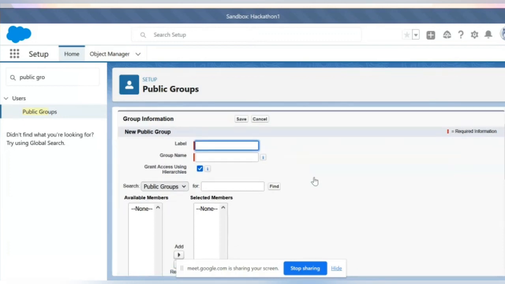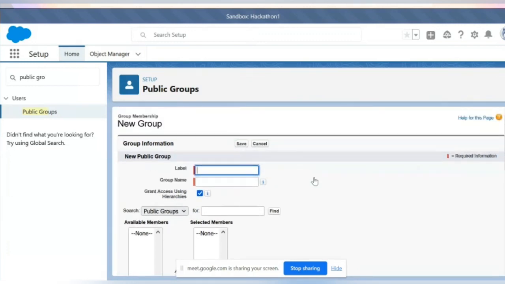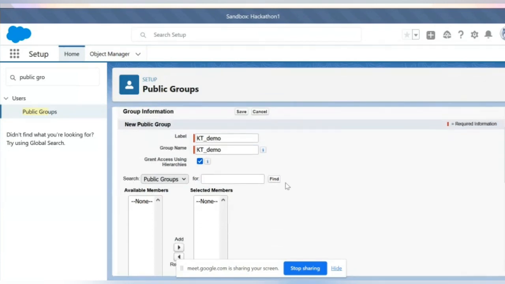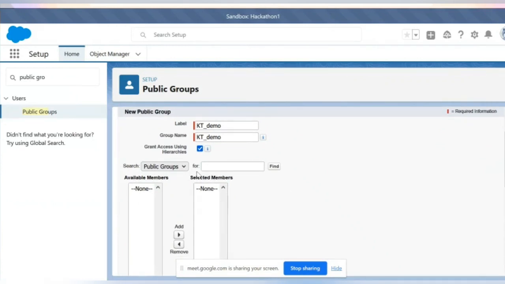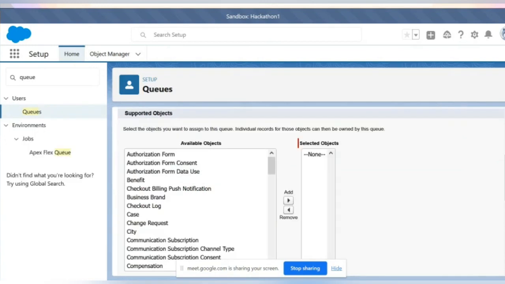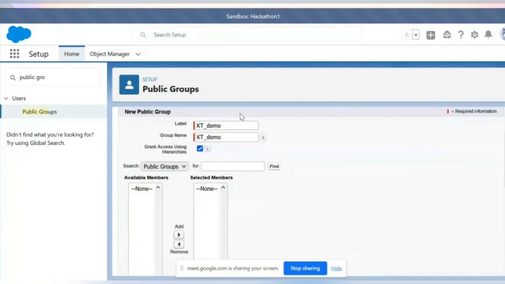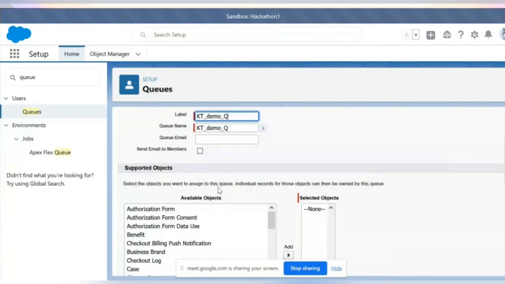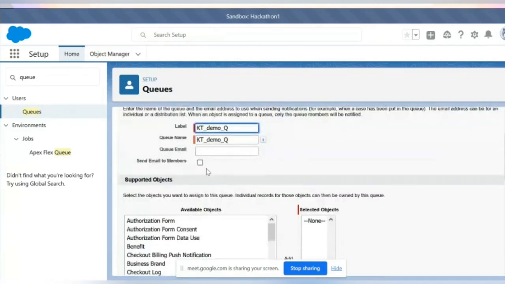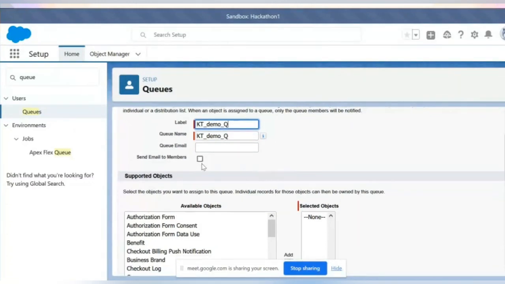So yes, you can create a group here, like KT demo group name. You are creating a public group now. Here you have an option, see here, and in parallel I'll show you this one also. KT demo Q, and this has PG, public group. See the difference here. Almost the same, but the uses are very different, I mean the way you use it is different.